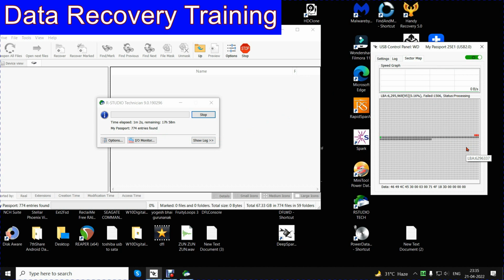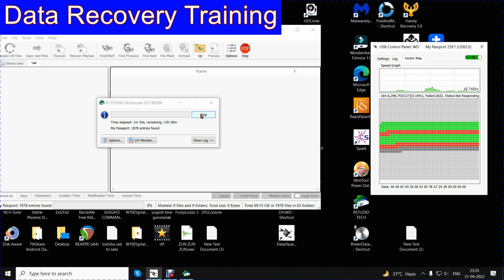Lot of red blocks. So I am sure that we will get files and folders, but the process will take a long time. Having concluded that it will take a long time, let me stop and see how much and what I am getting.